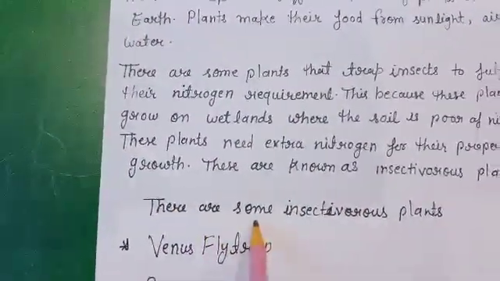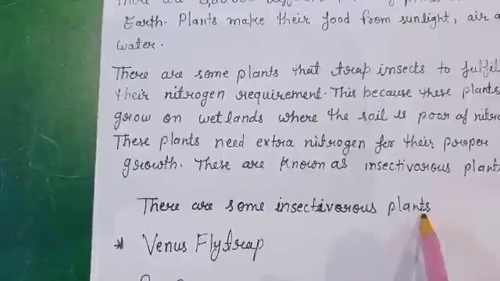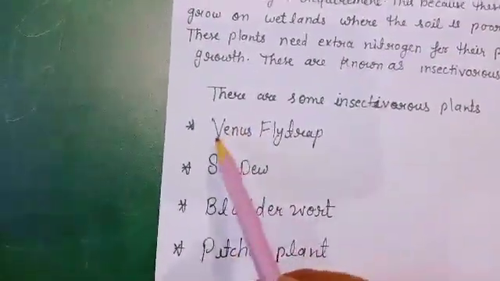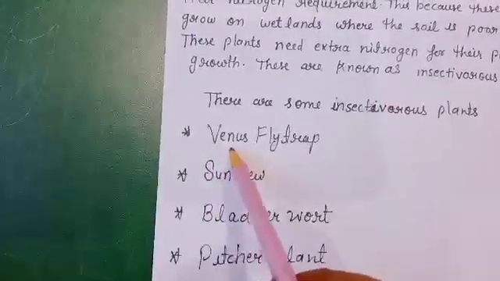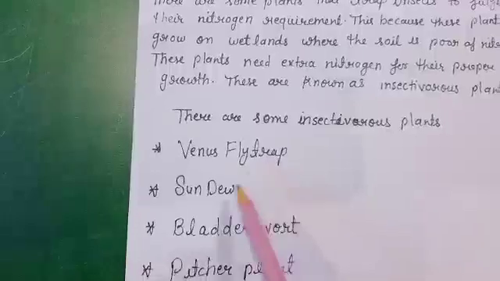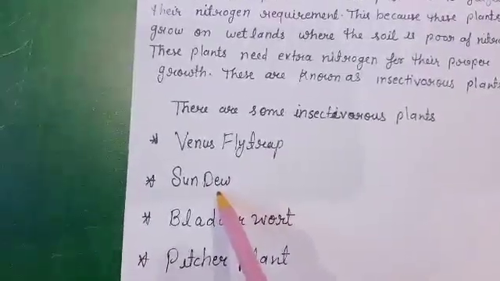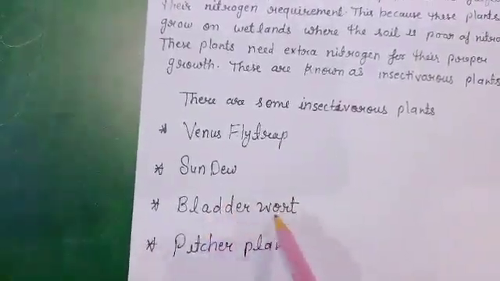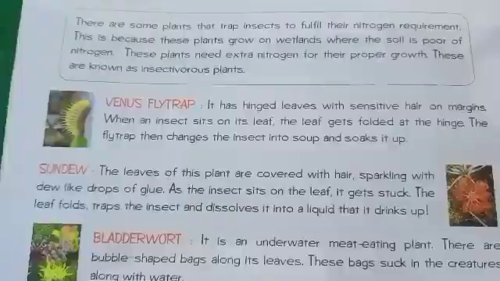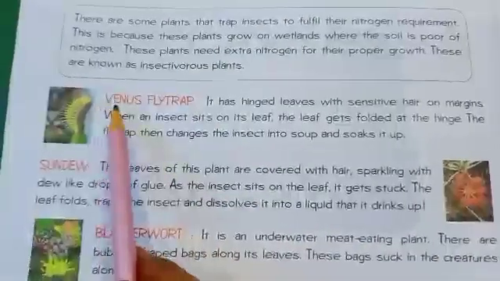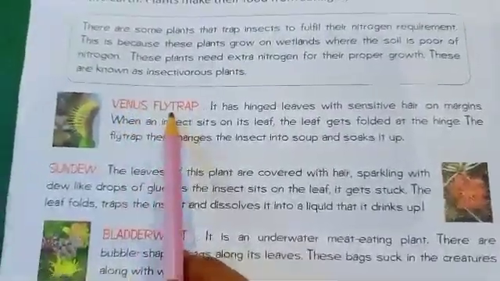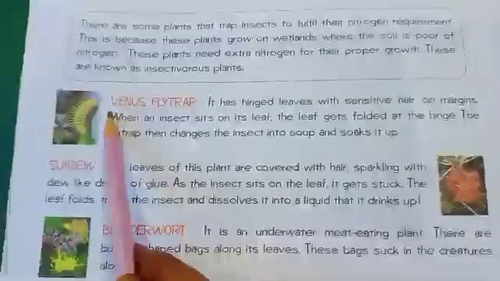There are some insectivorous plants. I have written some names there. First is Venus flytrap. It is an insectivorous plant. Second is sundew. Third is bladderwort. Fourth is pitcher plant. Now children, we will know more about these types of plants with the help of our book.